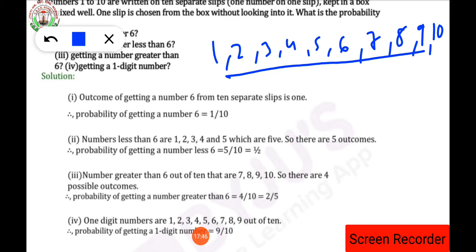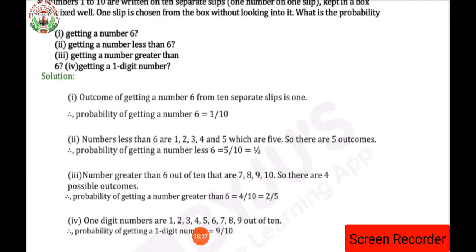Then 10 is a two digit number, and 11 and 12 would also be two digit numbers. So in the question it is asked to find the probability of getting a one digit number. Total 9 one digit numbers are there, and the total number of slips is 10. So 9 by 10 will be the answer.